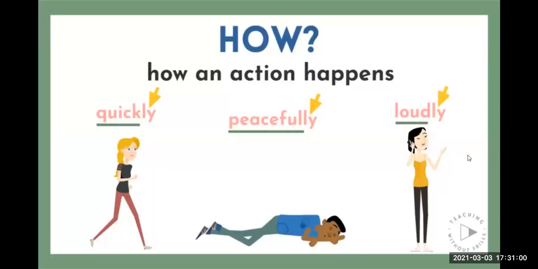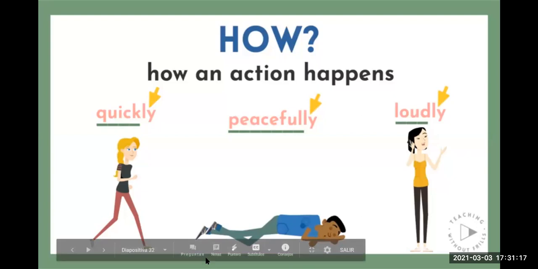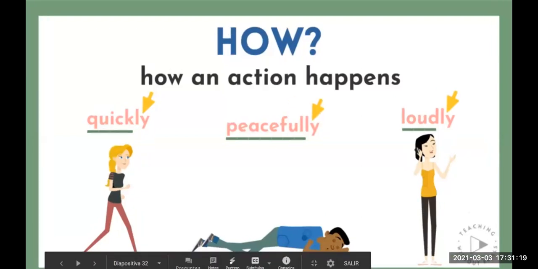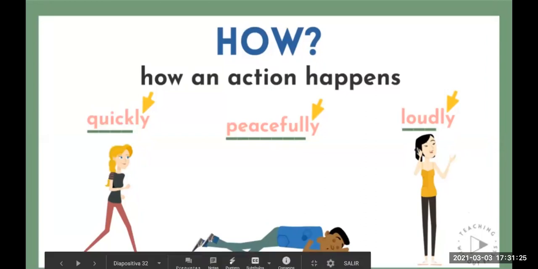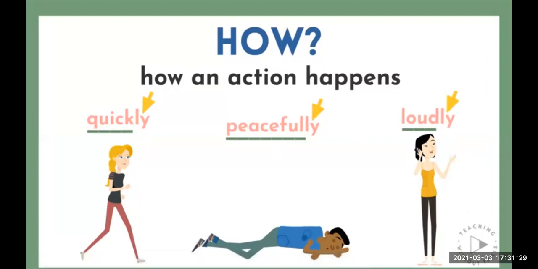So I want you to think about a sentence. I want you to give me an example. How can we use quickly, peacefully, or loudly in a sentence to describe an action? Bruno? My brother was sleeping peacefully. Yes, my brother was sleeping peacefully. Andrea? My sister speaks quickly.